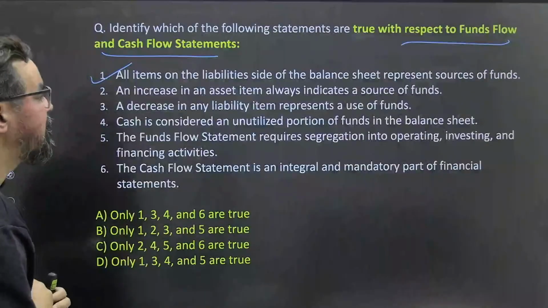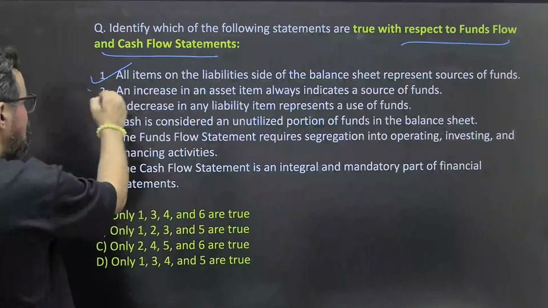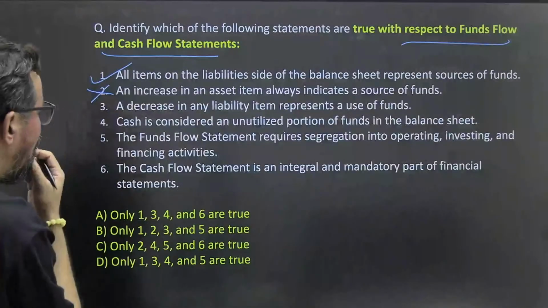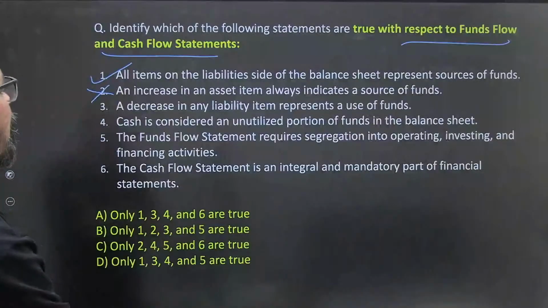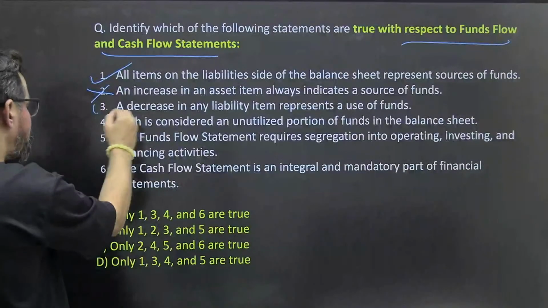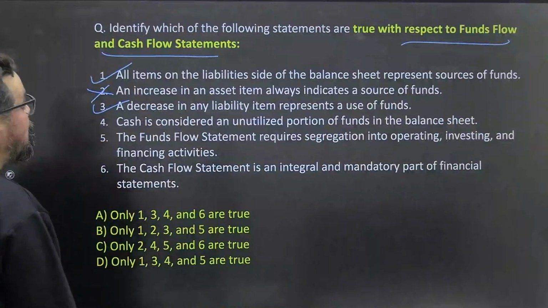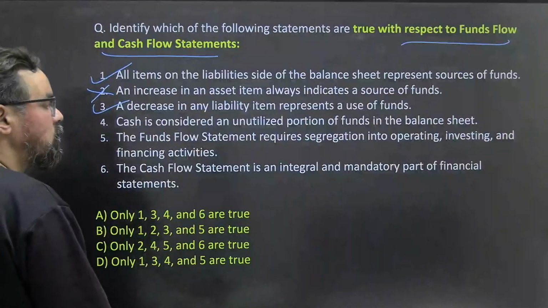An increase in asset item always indicates sources. No, this is wrong. Okay. Decrease in any liability item represent uses of funds. Okay, so option 3 seems correct. Okay, absolutely correct, isn't it, statement 3. Okay, now next one, please quickly go through this particular one. Okay, so cash is considered an unutilized portion of the balance sheet.